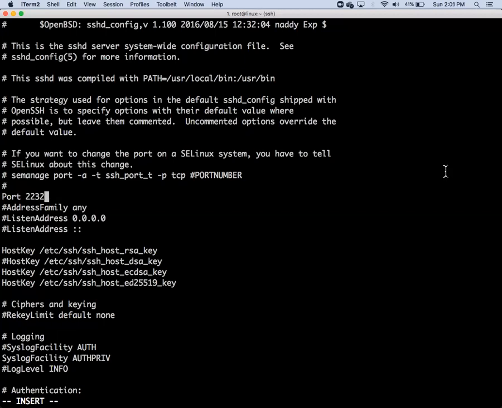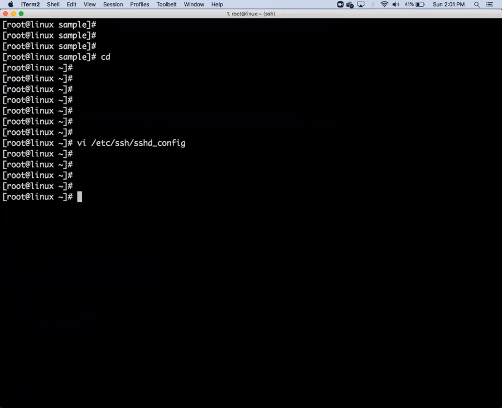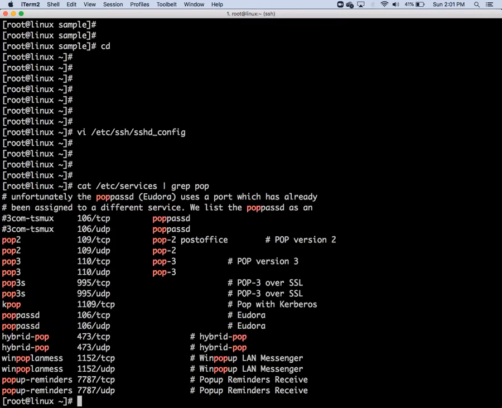Now I will tell you, so you can forget everything regarding port numbers. In Linux you can find it out. There is a file in Linux where you can find the protocols. This is cat /etc/services. Now check with grep pop. What is POP3? 110, that is for UDP as well as TCP. So POP3 is port 110 UDP and port 110 TCP. So both TCP and UDP use the same port.